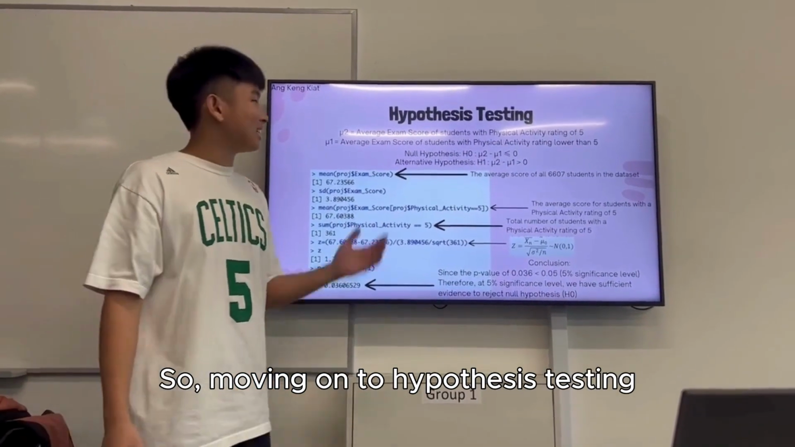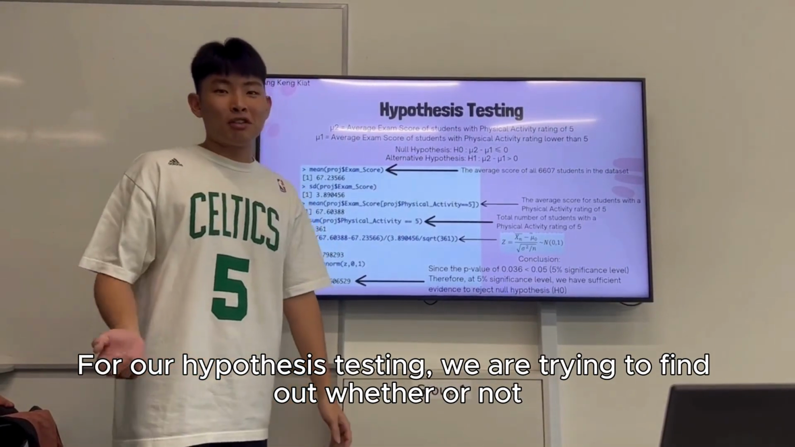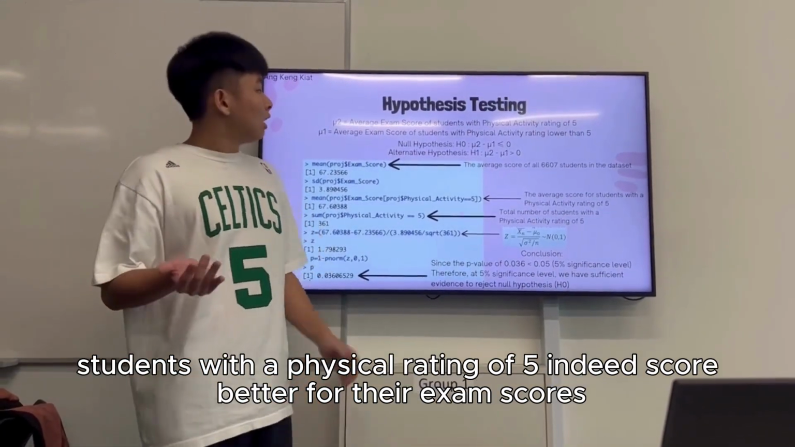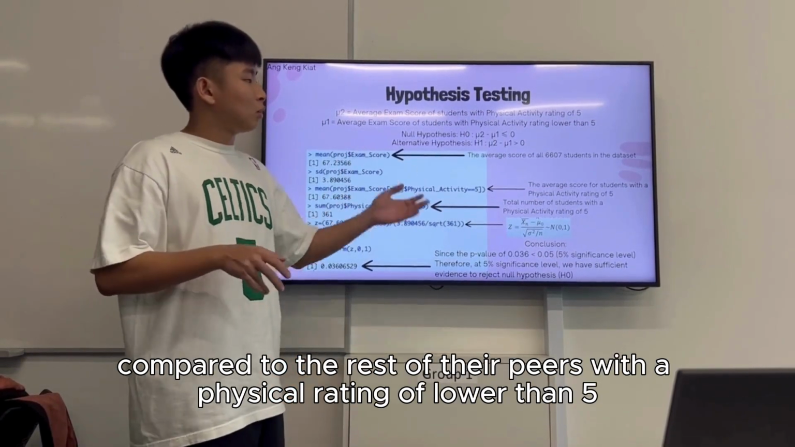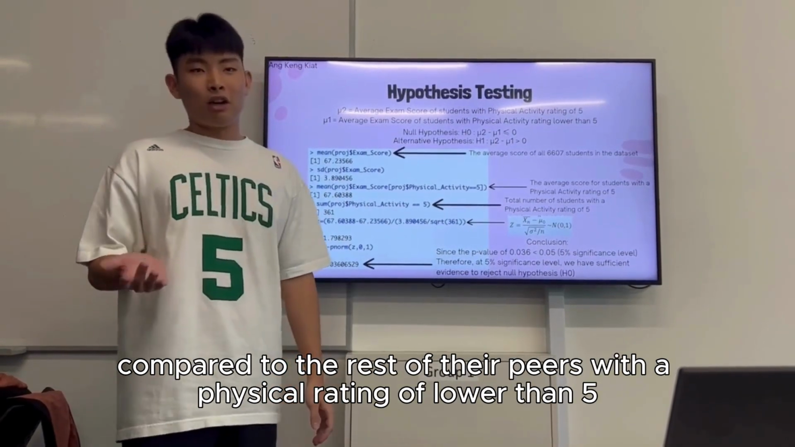So moving on to hypothesis testing. In our hypothesis testing, we are trying to find out whether or not students with a physical activity rating of 5 indeed score better in terms of exam score compared to the rest of their peers with a physical activity rating of lower than 5.